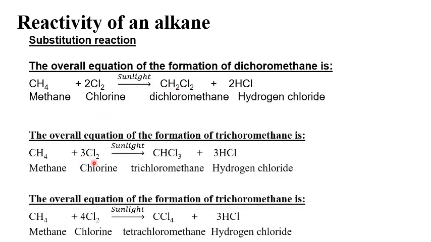We can add directly 3 molecules of chlorine or another halogen to replace 3 hydrogen at the same time, and we can add 4 molecules of chlorine to replace 4 hydrogen. So the number of hydrogen replaced is equal to the number of halogen added. If we add 2, we can replace 2 hydrogen. If we add 4 bromine or chlorine or iodine, any halogen, we can replace 4 hydrogen.